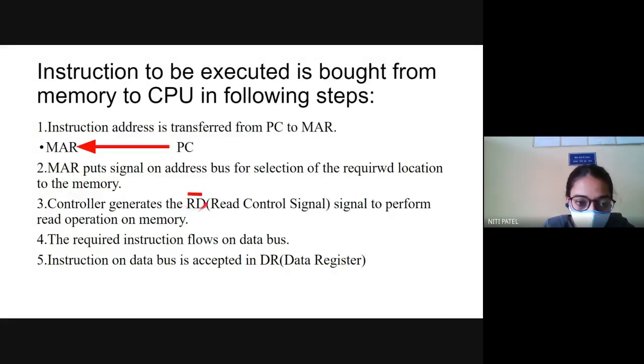What is the function of that read signal? It means that the CPU is allowed to read that instruction for execution purposes only after this read control signal is activated. So until the read signal is activated, the CPU will not be able to read any data. And when is this read activated? After the instruction location is transferred from PC to MAR.